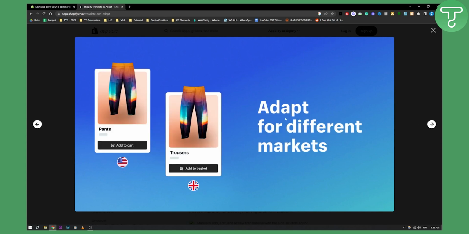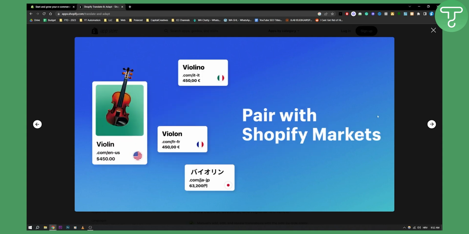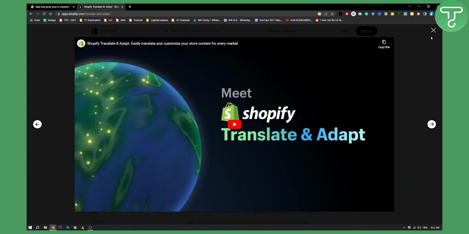Now, this is depending on where your customers are coming from. Let's say like 50% of your customers are coming from China and 50% from USA. Then you'll probably get a USA and Chinese as a language, right? So you can also adapt for different markets, pair with Shopify markets as well. And overall, it's a really great app.